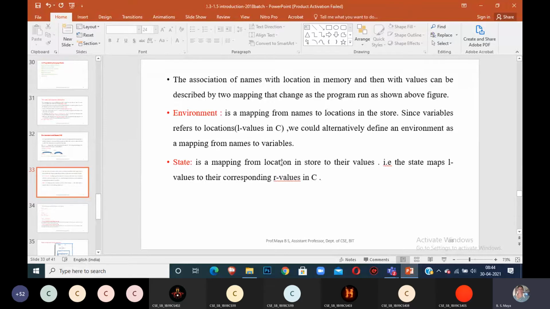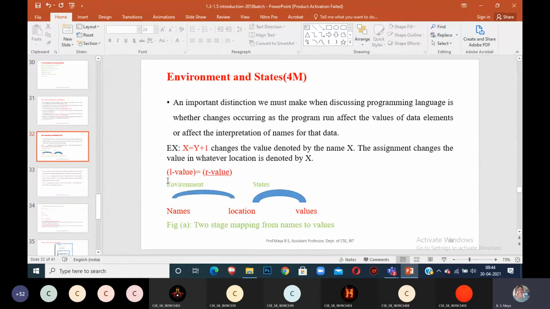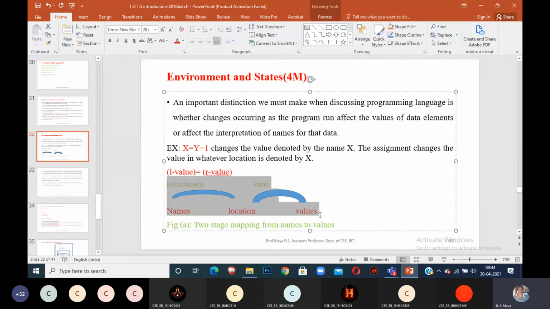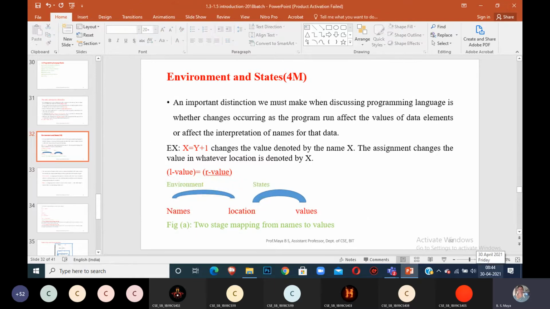State is a mapping from locations to the values stored there. For that location, I am assigning 3, x is equal to 3. That step is called the state. The state maps L values to their corresponding R values in C. So you have to write only these two lines: what is environment, what is state, and write this pictorial representation. Names to locations, locations to values. It is called environment and state.